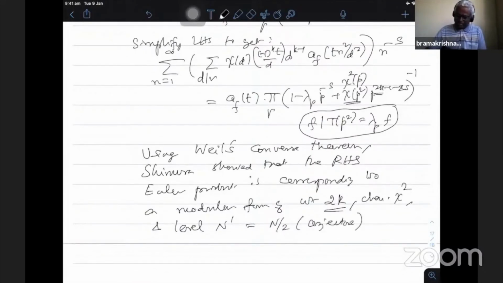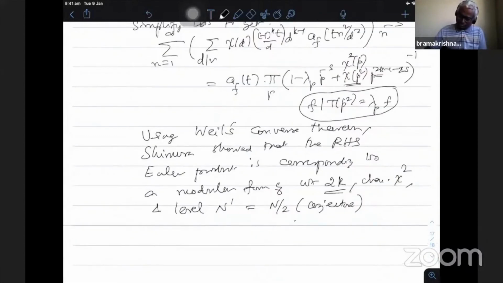But the next year Niwa proved that the level is in fact N by 2. Therefore, it is the result of Shimura, but the only part he could not prove was the level; he could conjecture that the level should be the original level divided by 2, and it was proved by Niwa. Therefore, we have a correspondence.